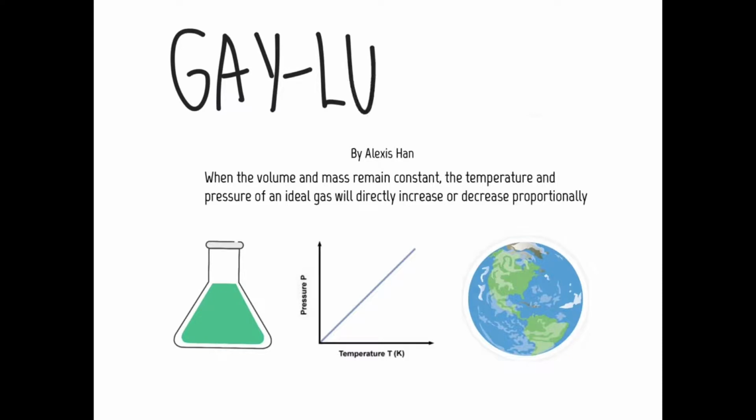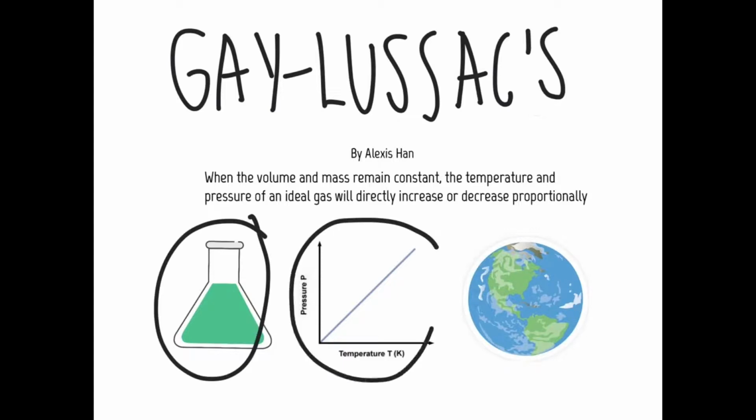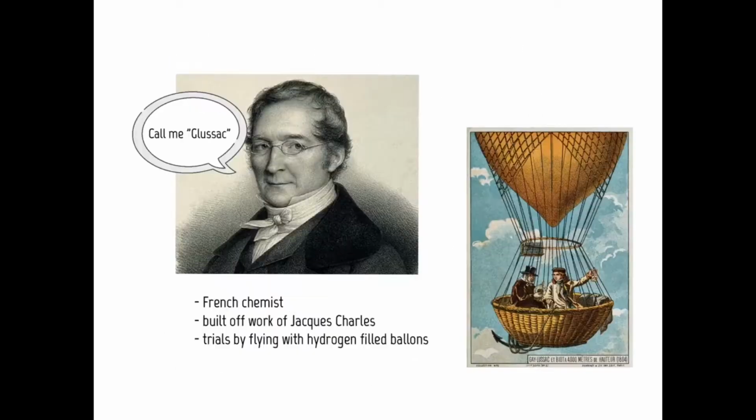Essentially, what Gay-Lussac figured out was that when the volume and mass of an ideal gas remain constant, the temperature and pressure of the ideal gas will directly increase or decrease proportionally. Today we're going to go over how it was found, the relationship between the variables, and real-world implications.